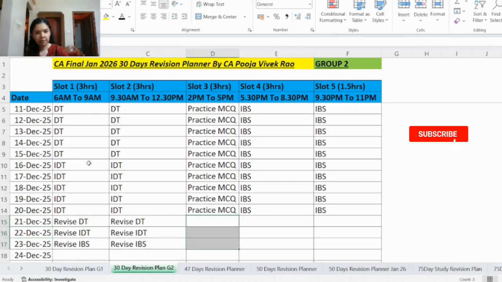Then in slot 3, same as the exam time, you will attempt mock test paper 1. For IBS you can take 4 hours time, that is 2 PM to 6 PM, whereas for DT and IDT 3 hours time. While writing the DT and IDT mock test papers, do not refer to any notebooks, and attempt for the complete 3 hours and write for the full 100 marks and present in the same way as you would present in the exam, and write the provision, section number, rules correctly.